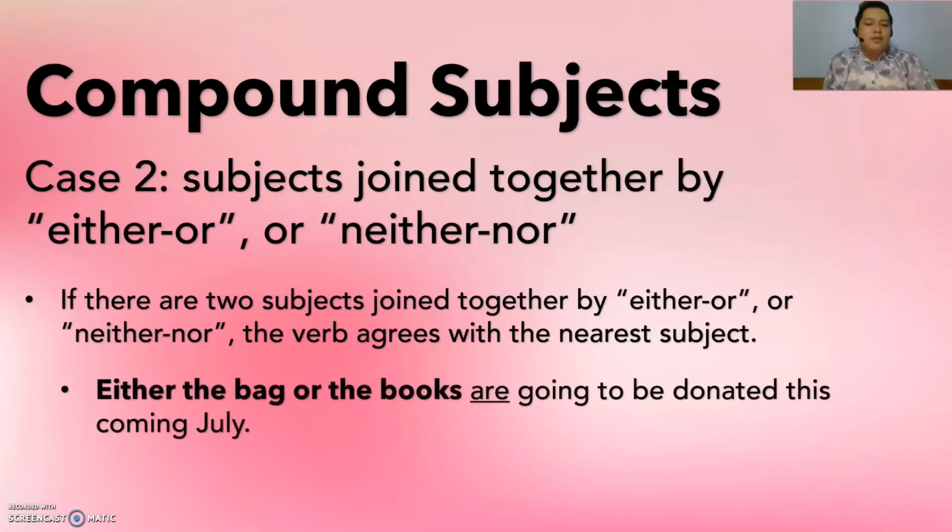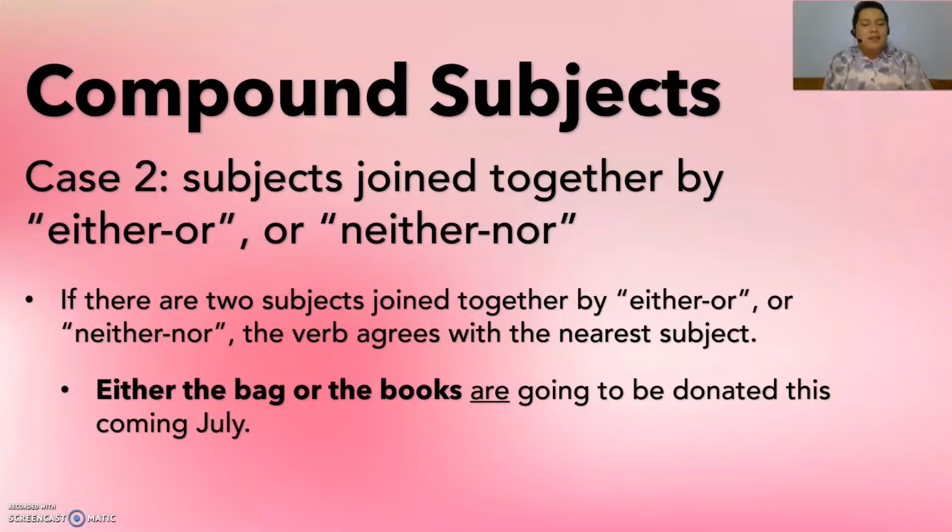Either the bag or the books are going to be donated this coming July. The subject here is either the bag or the books. But which one is closer to the verb? Books. Alright, so we are supposed to use the verb are. But if it's going to be reversed, such as either the books or the bag is going to be donated, we have used is because the closer subject to the verb this time is bag.